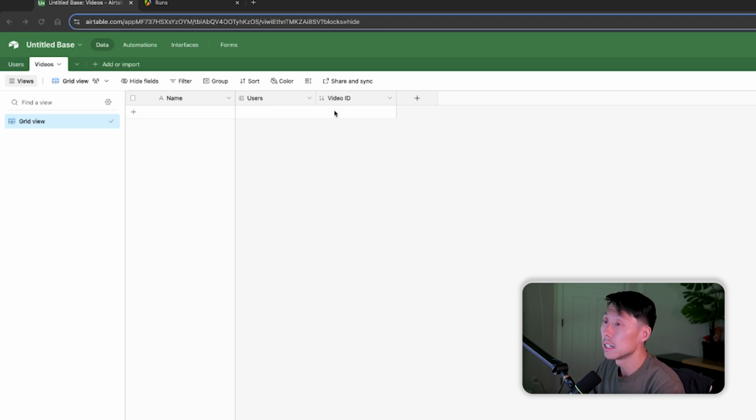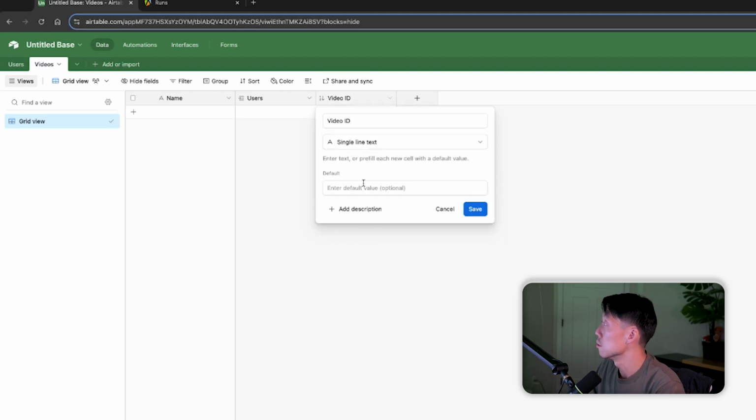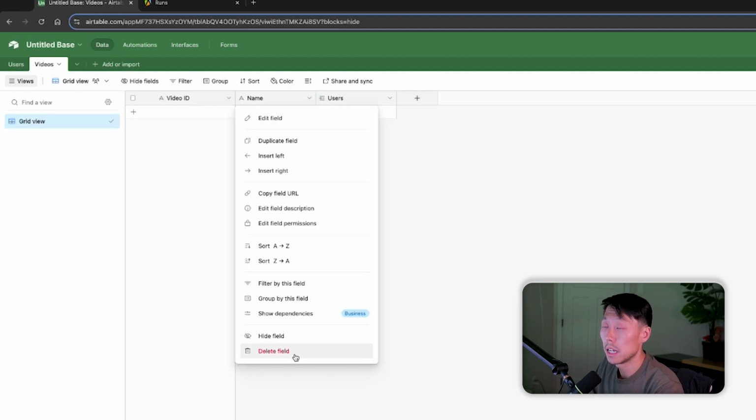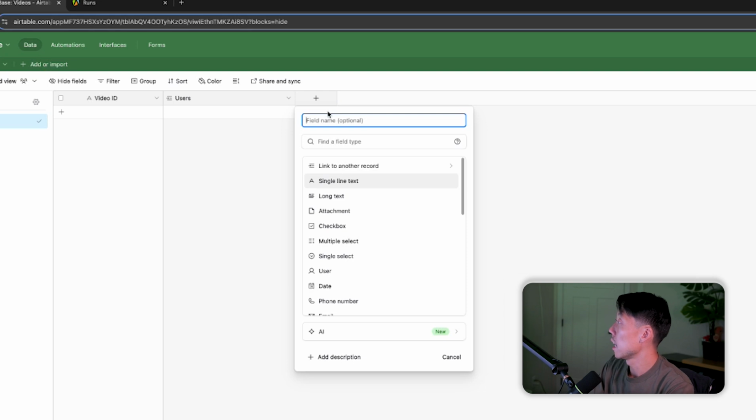Actually, I take that back. This actually should be a video ID that we're going to populate. So it will be the key, actually, but not an auto-generated key. I'm going to remove this name field, and I'll show you how that comes into play later once we start scraping the TikTok data.